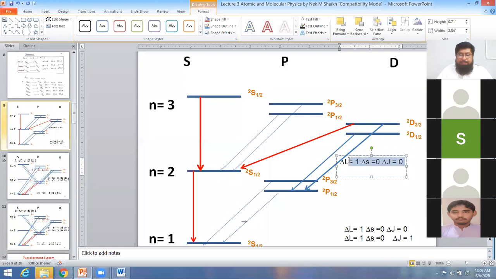So in this case, the selection rules are delta L is equal to 1, delta S is equal to 0, and delta J is equal to 1. So these blue lines indicate the possible levels and red lines indicate the not possible levels.